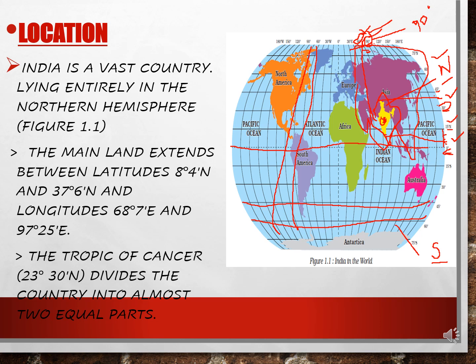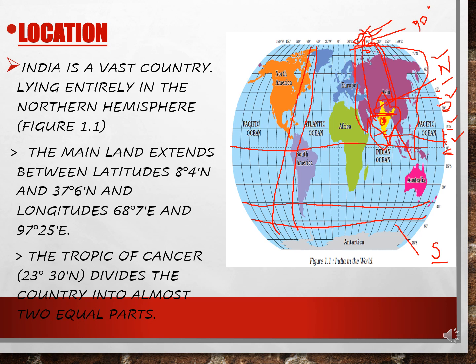Okay, so we all know what the latitudes and the longitudes are. So the third point denotes the Tropic of Cancer. The Tropic of Cancer divides the country into almost two equal parts. So this is the equator.